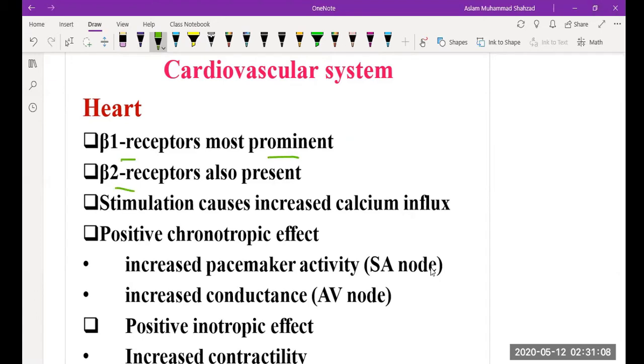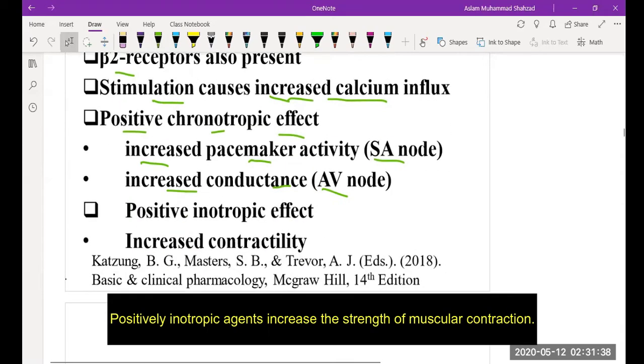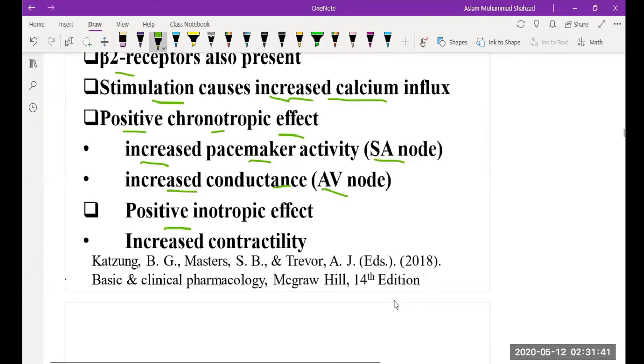The stimulation of the receptors is responsible for calcium influx, and it is also responsible for a positive chronotropic effect, such as increased pacemaker activity in the sinoatrial node or increased conductance through the AV node, the atrioventricular node. It also has a positive inotropic effect and is responsible for increased contractility of the heart muscles.